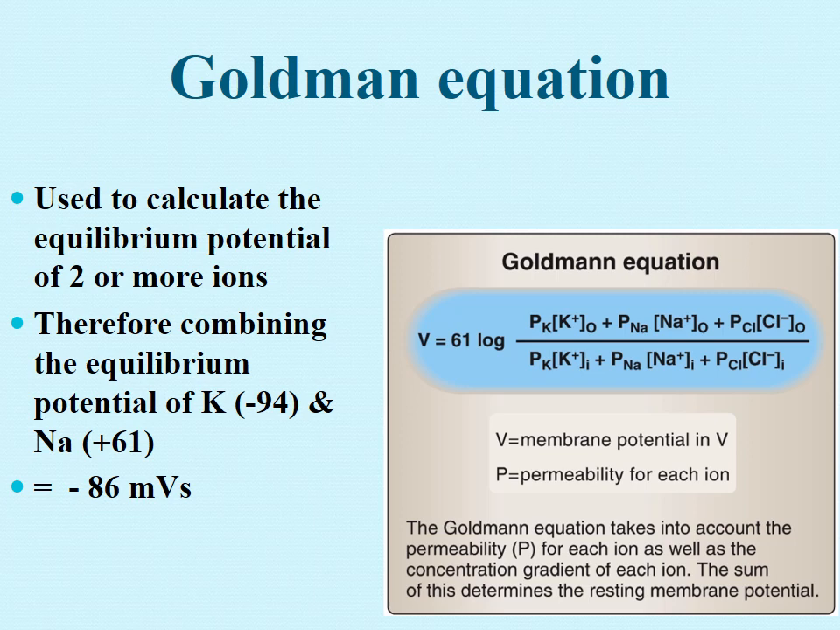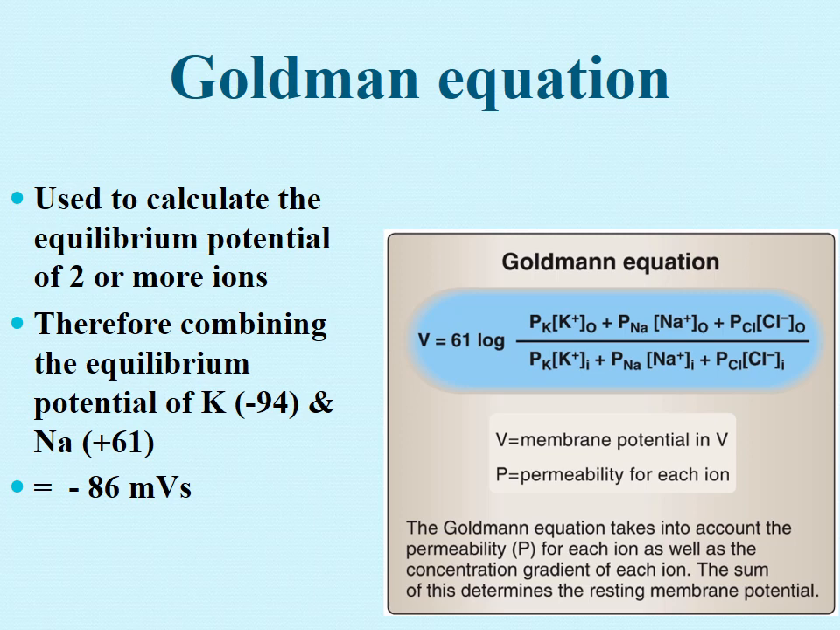RMP is very far from the equilibrium potential of sodium. You can see it's plus 61 and RMP is minus 91, so there is quite a lot of difference. It means that potassium is more responsible because it is more permeable. The more it leaks, the more potential it is going to generate. We discussed that during resting state potassium ion is more permeable because it has more leak channels.